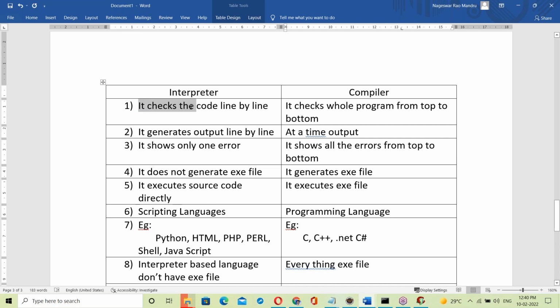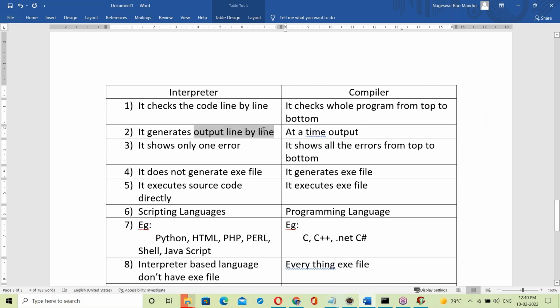Next line checking, then execution. But compiler is not like that. It checks all statements from top to bottom. If there are no errors, it generates one exe file, and that exe file is executed. So the output comes at a time: the compiler generates the exe file, runs it, and gives output.